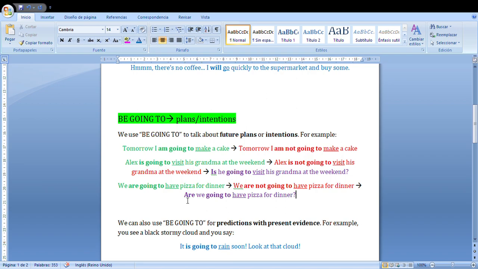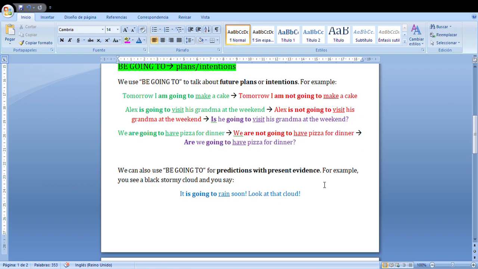Again, be going to, in this case, we are, and the main verb. Careful with the question as always, because the subject changes the order with the verb, the particle of the verb to be. We are was in the affirmative. In the question is, are we?